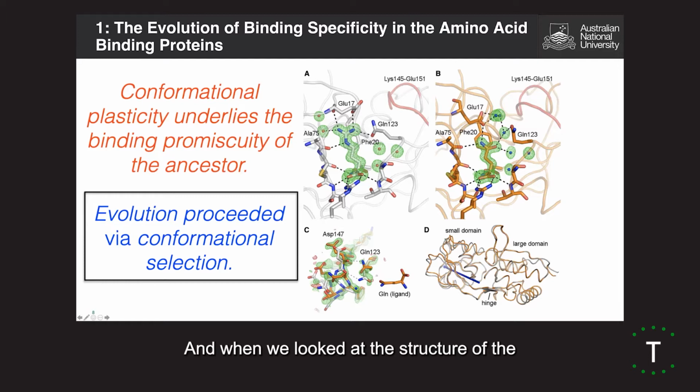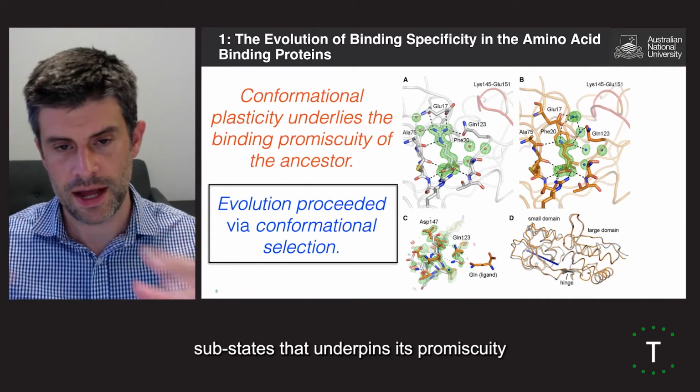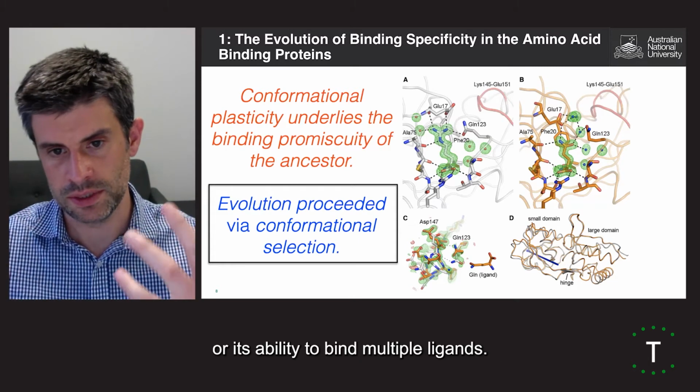And when we looked at the structure of the arginine binding protein, we actually saw some residual electron density which matched this glutamine-like structure. So this shows that these two structures are interconverting even within the same crystal, and that the protein can adopt very different conformations to bind different ligands. So this is quite nice, and what it sort of implies is that there's this conformational plasticity of the protein, its ability to bind to different ligands using different conformational substrates, that underpins its promiscuity or its ability to bind multiple ligands.